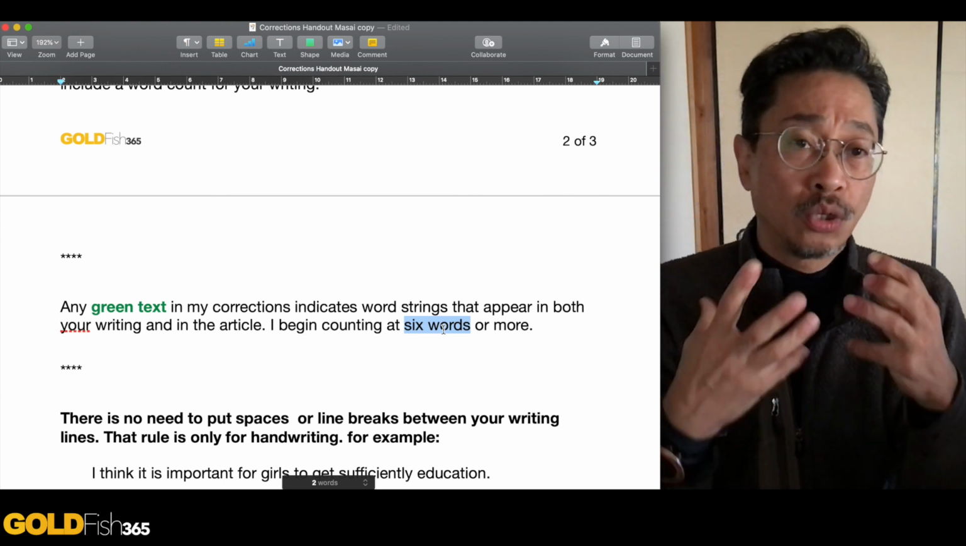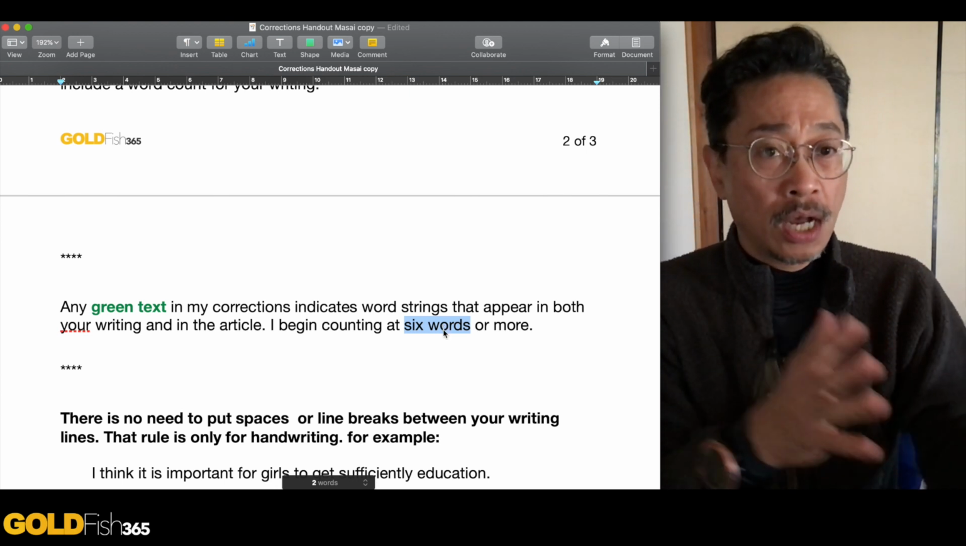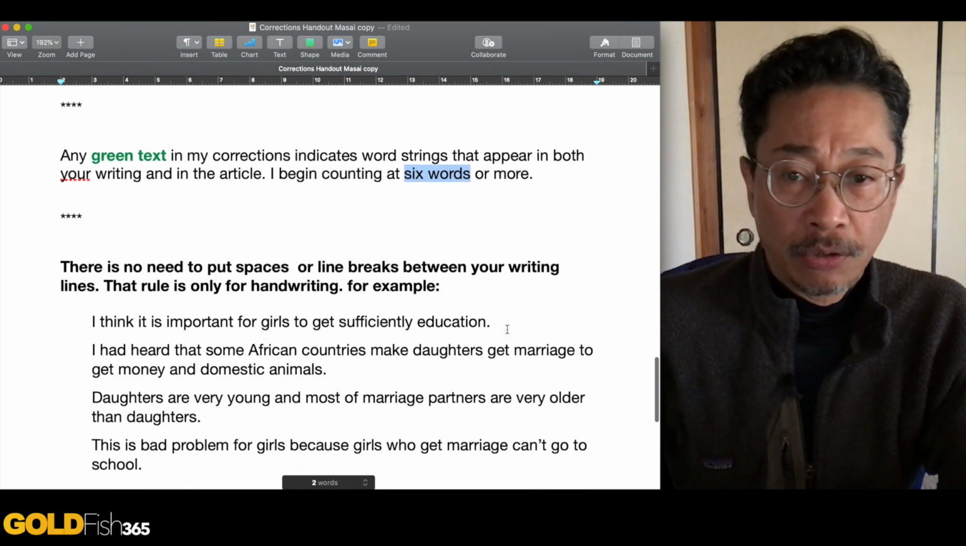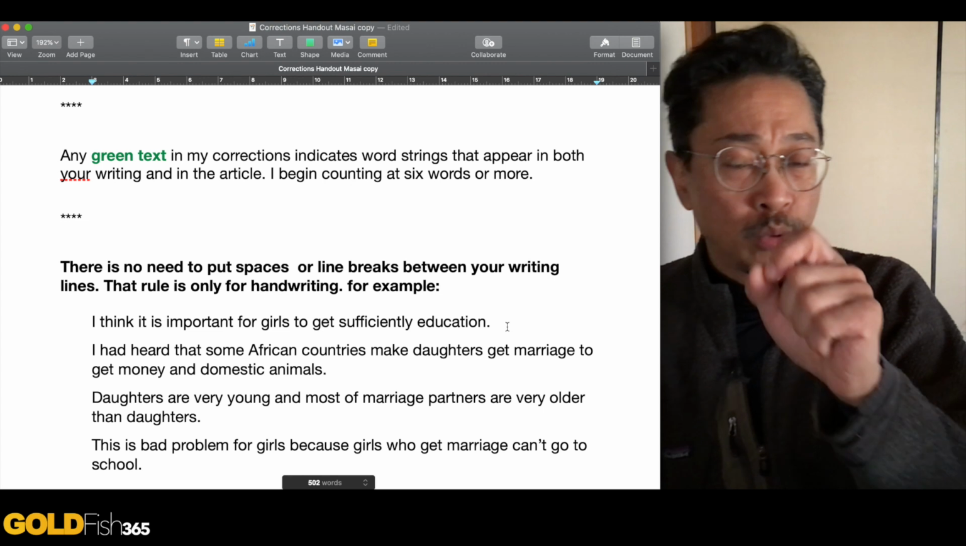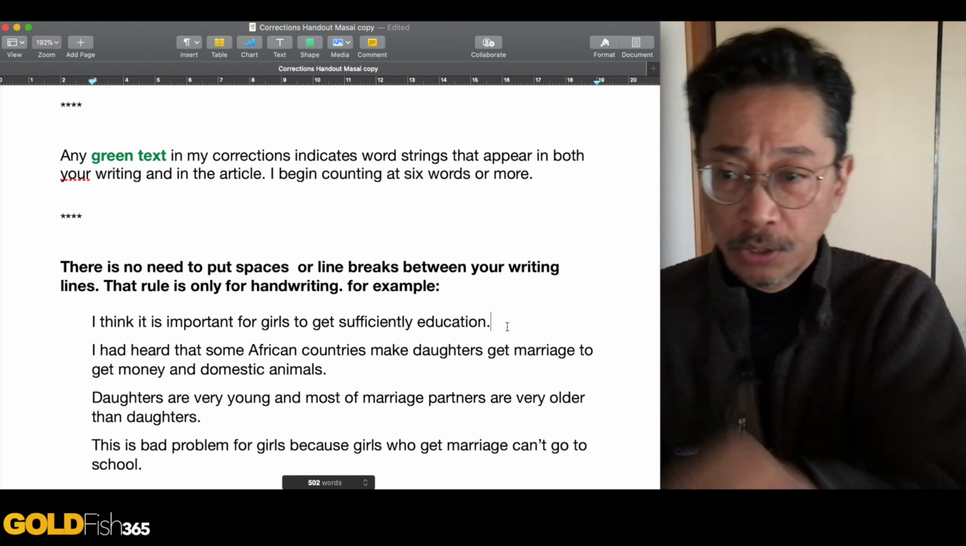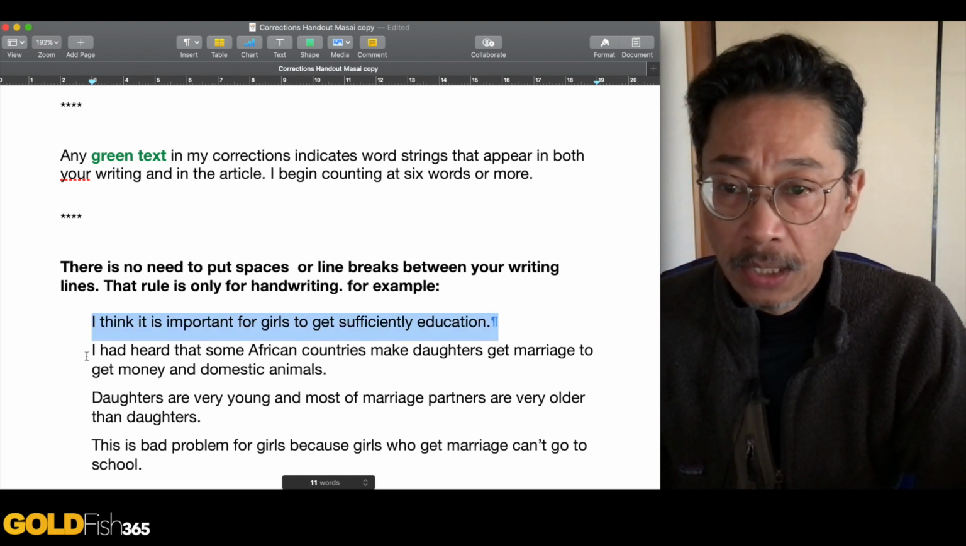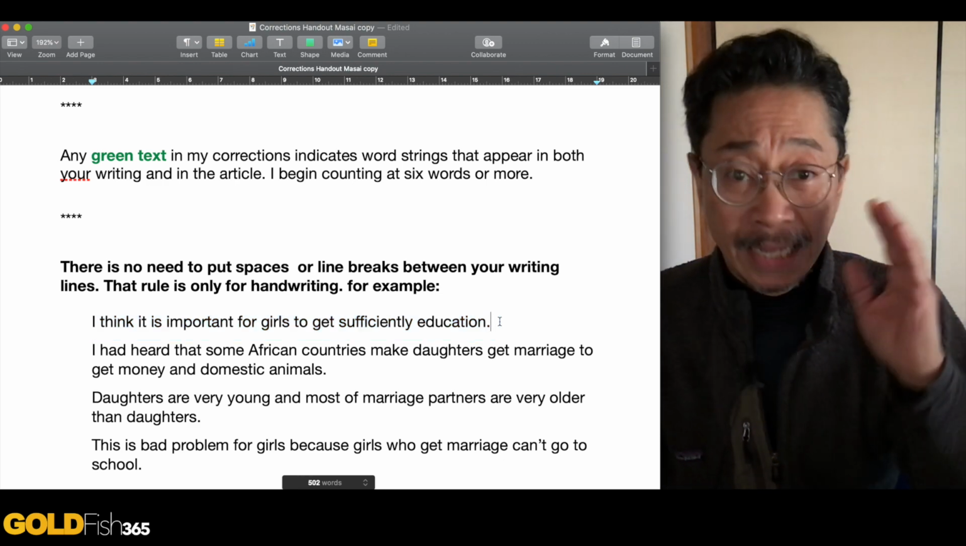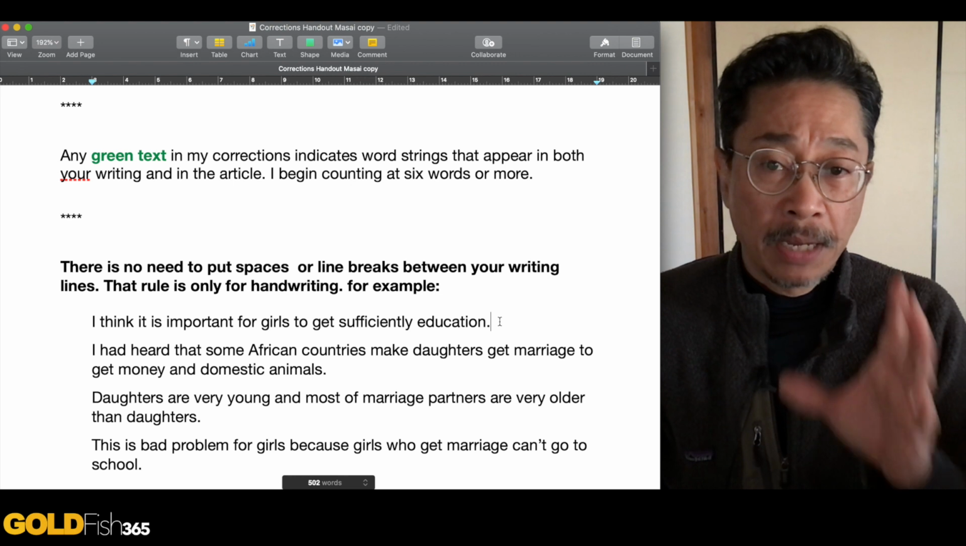I want you to use your own English. So be careful that you're not copying something directly from the article. Here's another one, okay? You probably were told in junior high school and high school that you put one sentence on one line and then you make a line break, okay? But that's not correct. In English, we write by paragraphs.